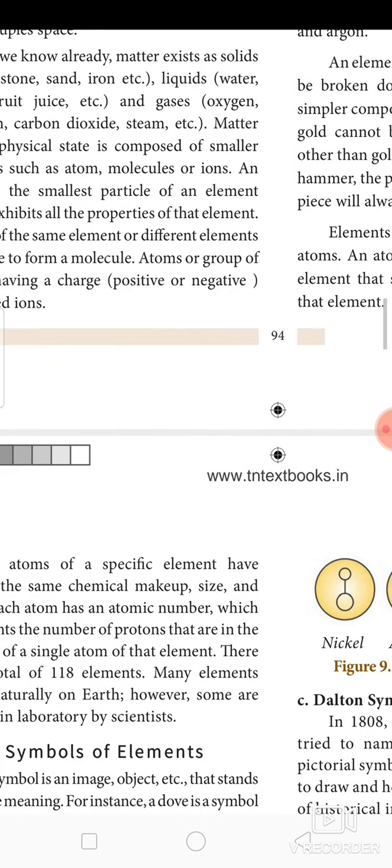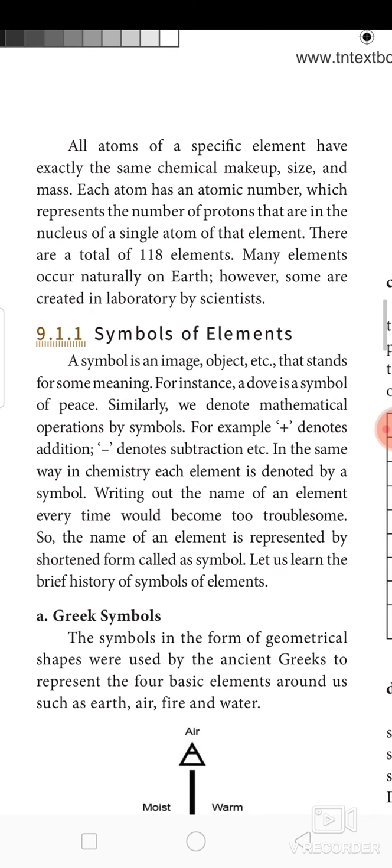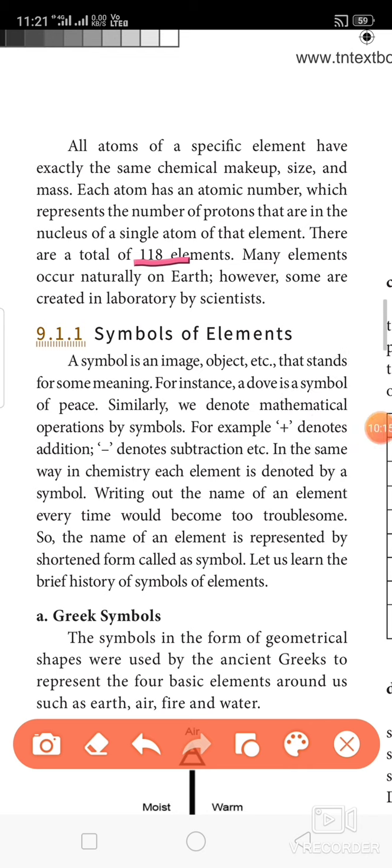So what next? All atoms of a specific element have exactly the same chemical makeup, size and mass. Each atom has an atomic number, which represents the number of protons in the nucleus of a single atom of that element. Totally there are 118 elements found in the world so far. Few are naturally available on earth and few are formed in laboratories by scientists.